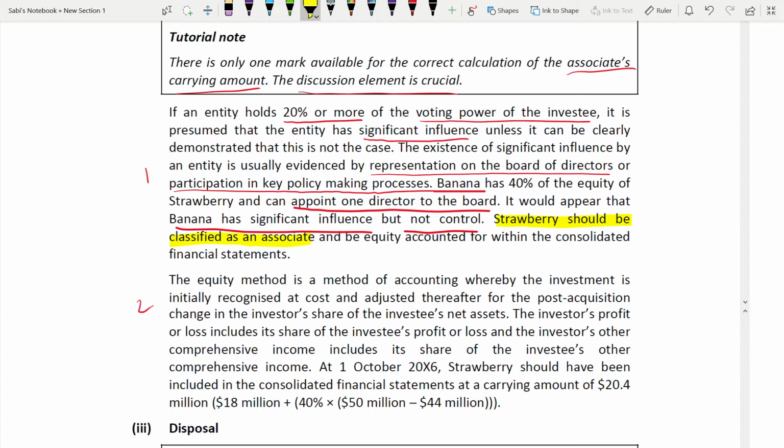This is like a summary you are giving after it. Don't just leave it open-ended with a full stop and go on to the calculation. No, you should say what it means. It should be classified as an associate and equity accounted for within the consolidated financial statements. Okay, you have to use associate, equity accounting. Equity accounting is used for an associate.